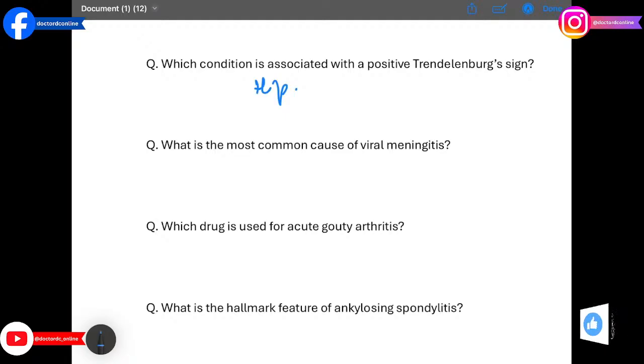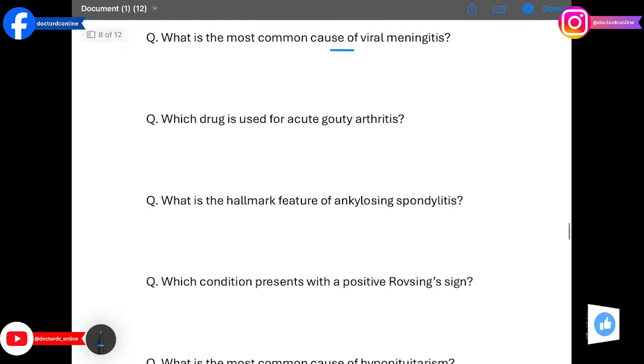What is the most common cause of viral meningitis? The answer is enteroviruses. These viruses cause aseptic meningitis with fever and headache.